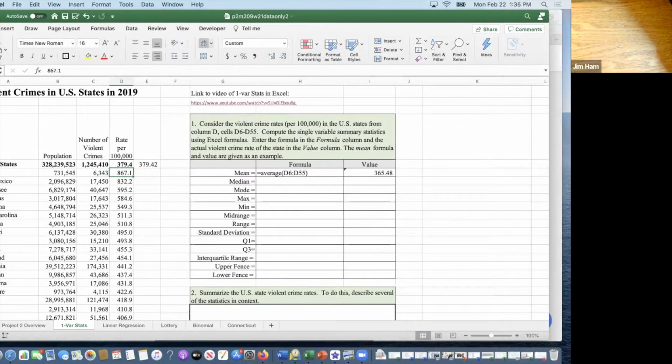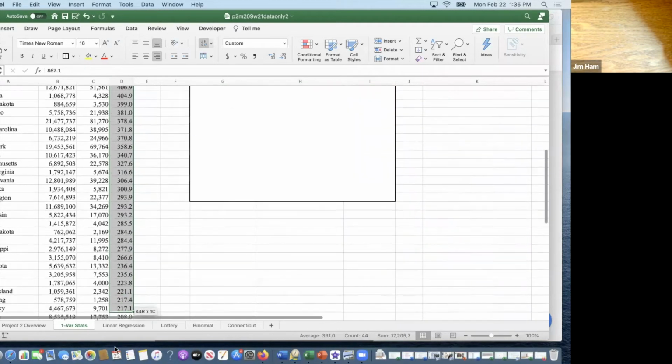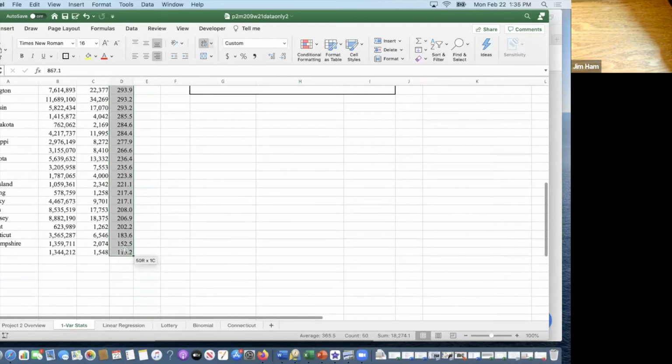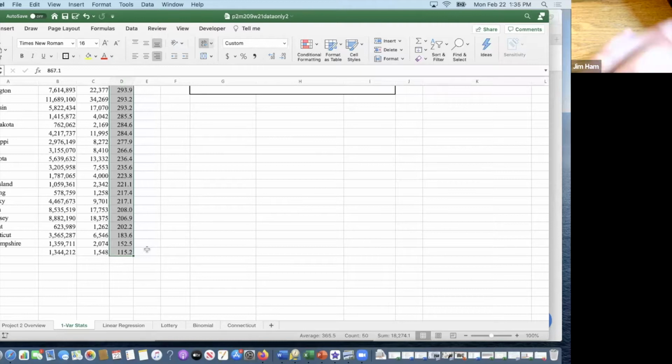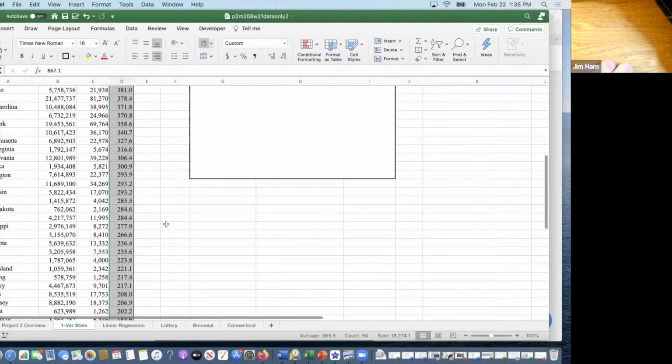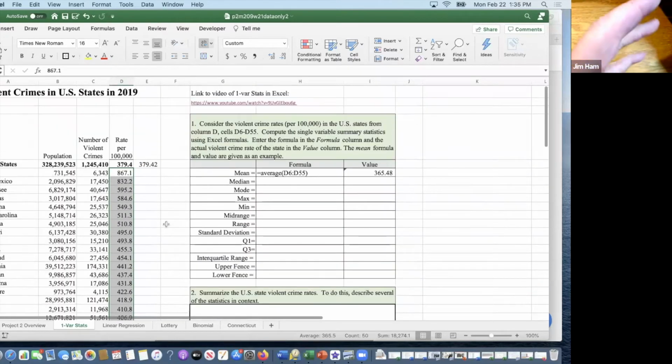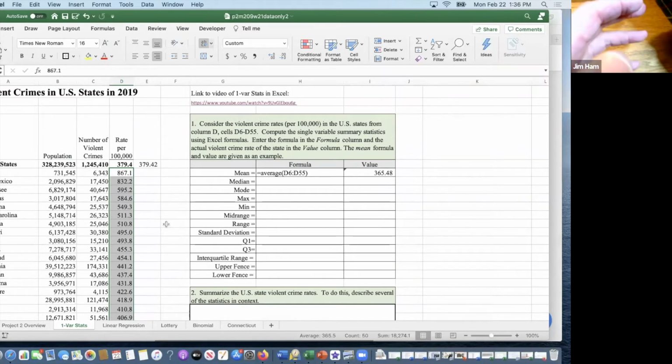So that right there is in row 6, column D. So D6 going all the way down to the 50 states, ending in D55. So you need to know that range. It's like selecting that set of data to be your L1 before you push the one variable statistics L1.